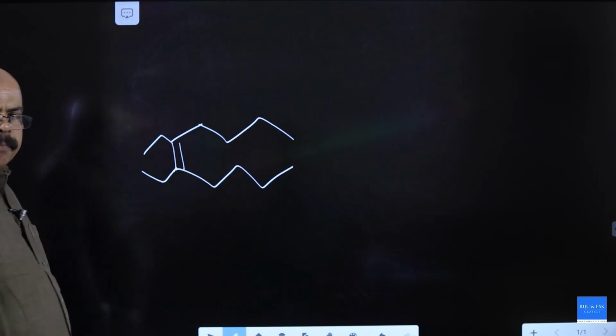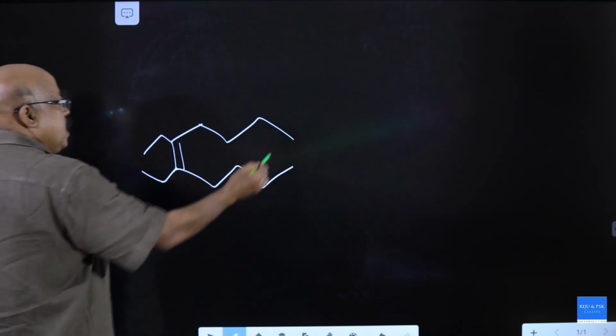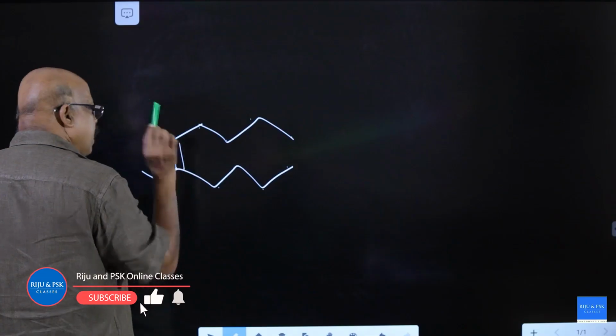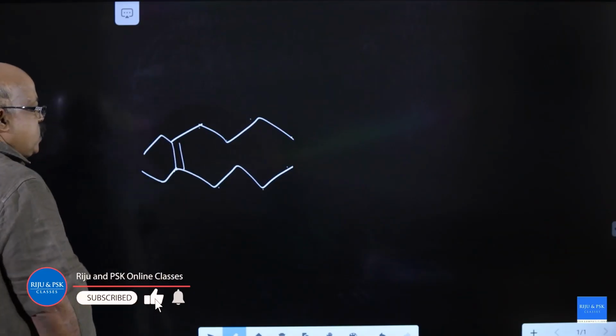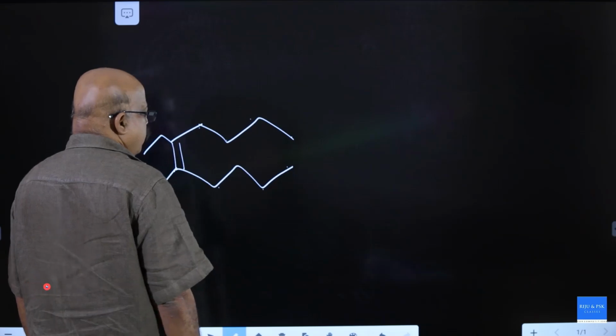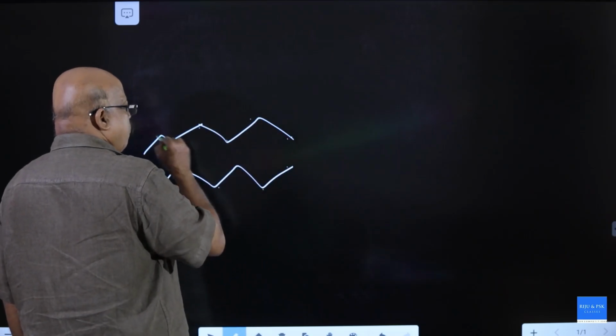Here it can be numbered from any one of the ends. 1, 2, 3, 4, 5. 5,6-diethyl dec-5-ene.